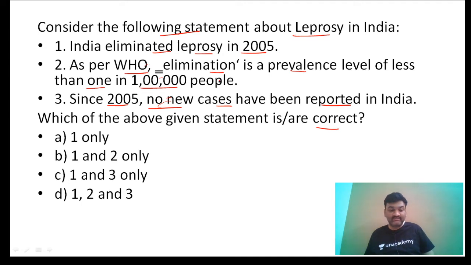Leprosy may result in permanent physical disability, and if it is diagnosed and treated on time, yes, it can be prevented. 1955 National Leprosy Control Program.